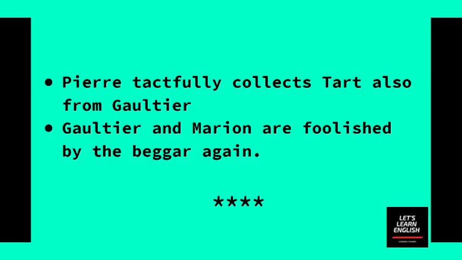So this play portrays the 15th century French life in a humorous way, through this play, The Pie and the Tart. As a whole, we can say it's a humorous play.